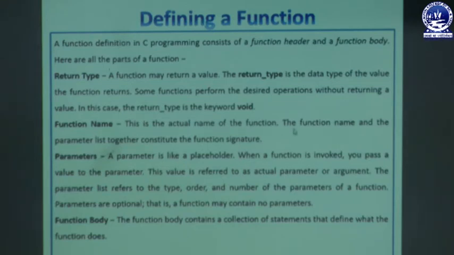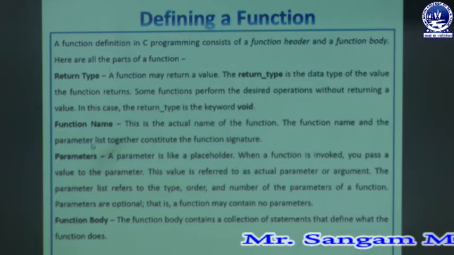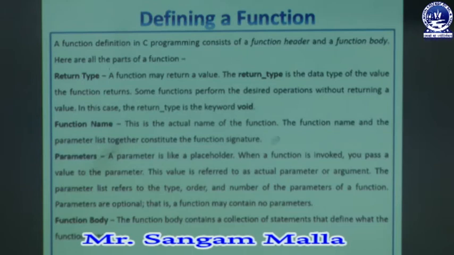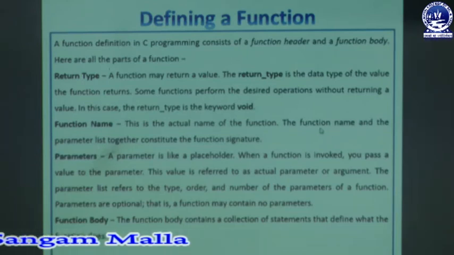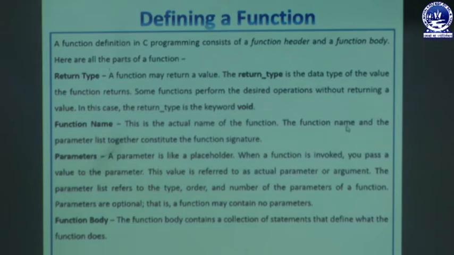As we have discussed, function name is the name given to the function and parameters are the values that are actually passed to the functions. As we know from the structure of a C program, a function name should not be a keyword. That means I cannot take int as a function name, char as a function name, if as a function name, or while as a function name, because those are keywords. So keywords cannot be taken as a function name.